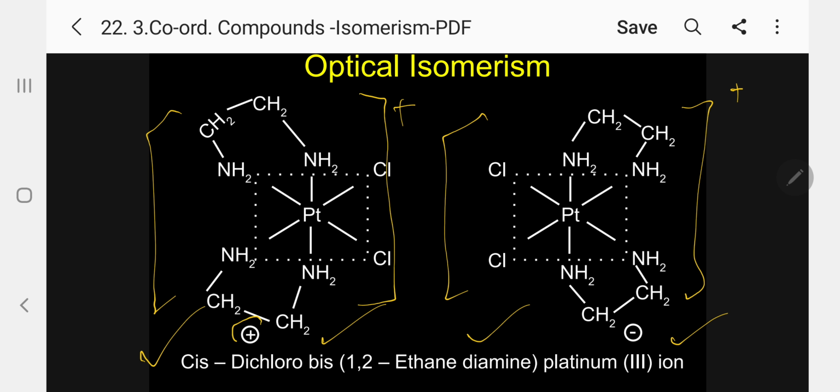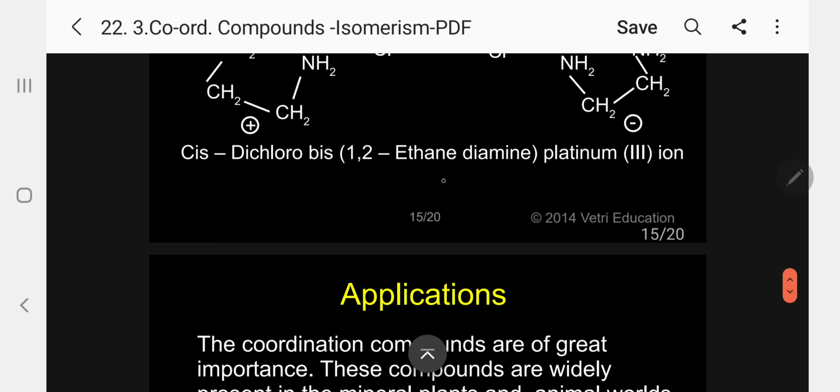See here, this is plus; optical activity can be measured by polarimeter. This is minus. Just see here, kindly follow. One is plus, another is minus. So it is an optical isomerism example.